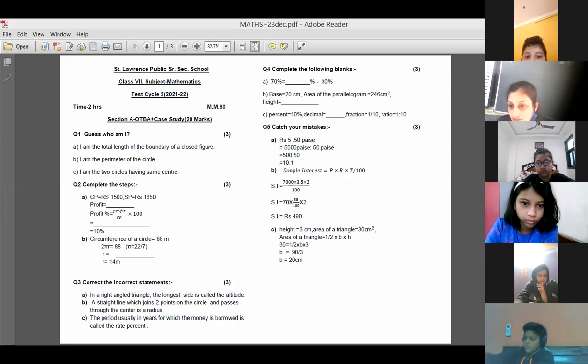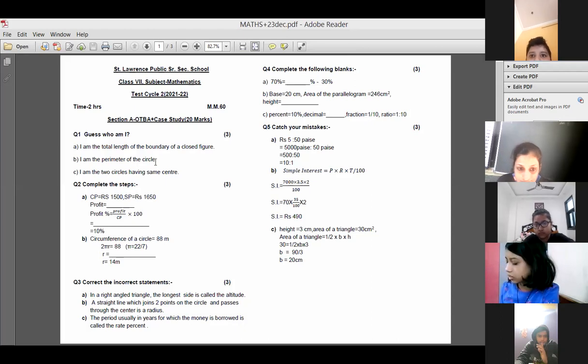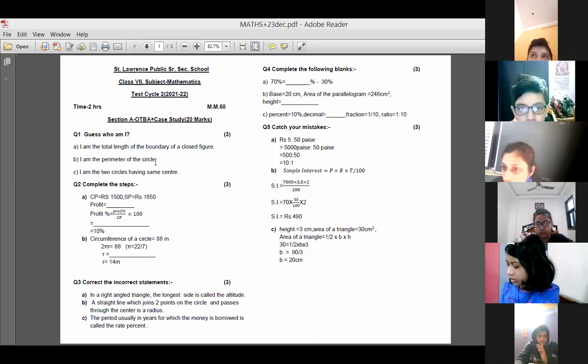Here it's perimeter. I am the perimeter of the circle. Second answer. Yes, Avishi, Devanshi, you're right here in the first answer. No, Vanshjan, it's not 2 pi. It's circumference, right? I am the perimeter of the circle. That is circumference. That's right. Vanshjan, you are wrong here. Yes, circumference. Circle के perimeter को हम circumference कहते हैं.